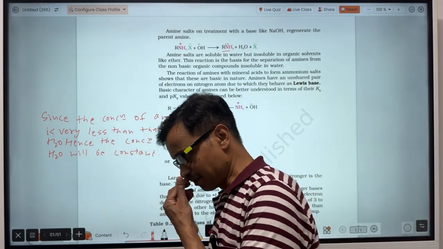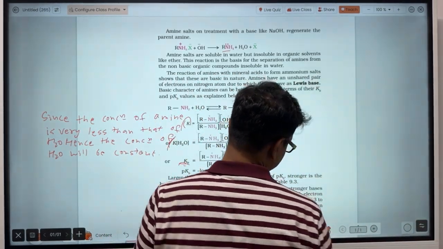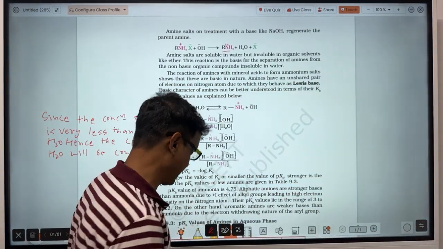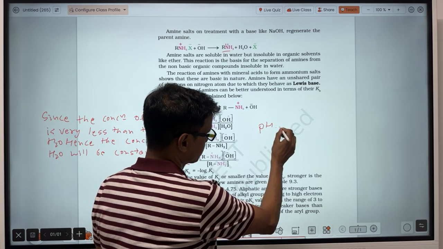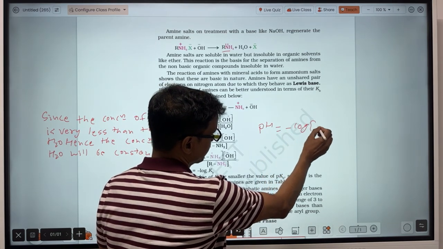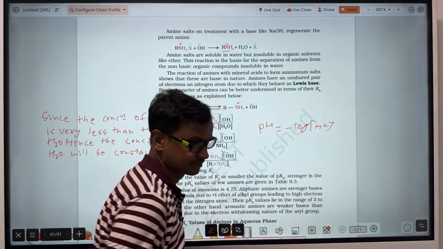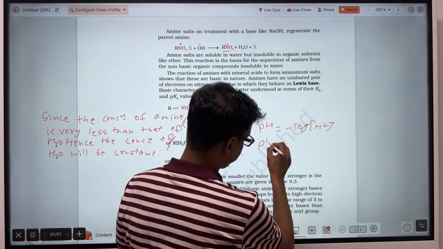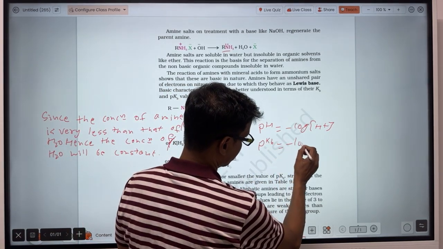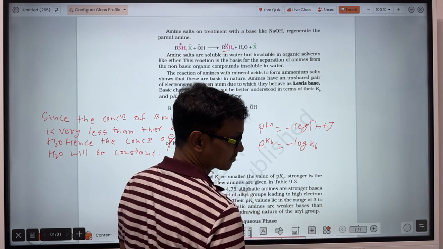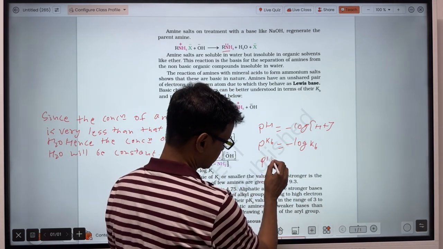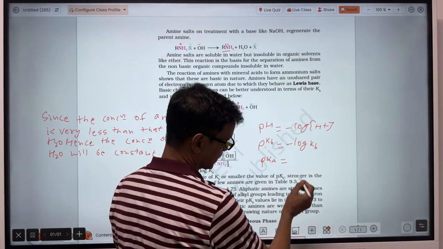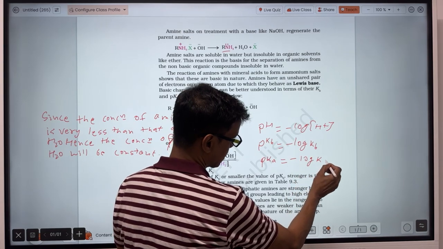And what is pKb? As you know, pH is equal to minus log of H plus ion. In the same way, pKb will be equal to minus log Kb. pKa is not required here, but pKa is also equal to minus log Ka.